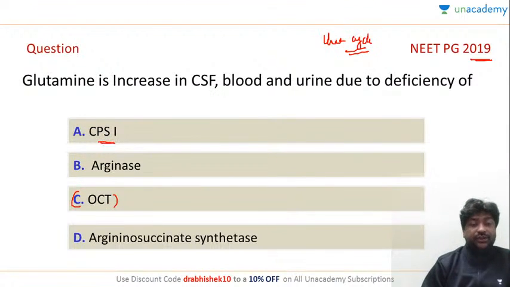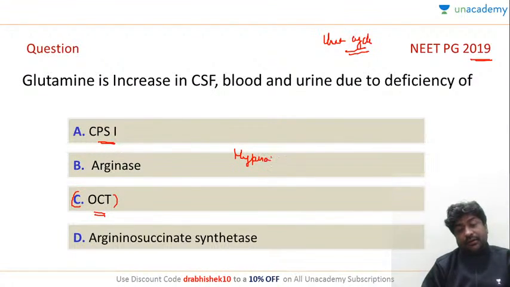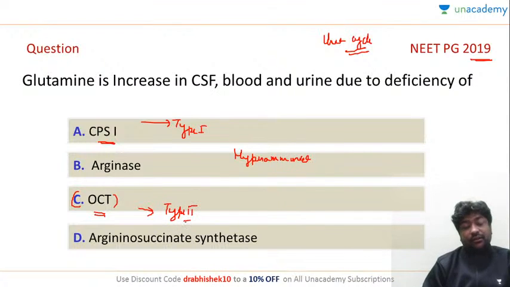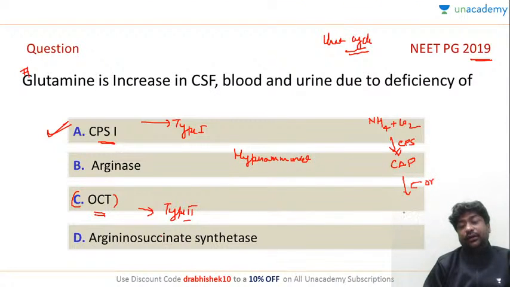Frankly speaking, both CPS1 and OTC deficiency are called hyperammonemia. This is called type 1 and this is called type 2, and they are both almost equally severe. In both the cases glutamine level will be increased in blood, urine and CSF. But because we have been forced to choose one, the correct answer will be CPS1. If you see the urea cycle, the first step is when ammonium and carbon dioxide, with the help of CPS1, will form what? Can anyone tell me what will be formed here? Carbamyl phosphate, and this carbamyl phosphate will accept ornithine to form citrulline.